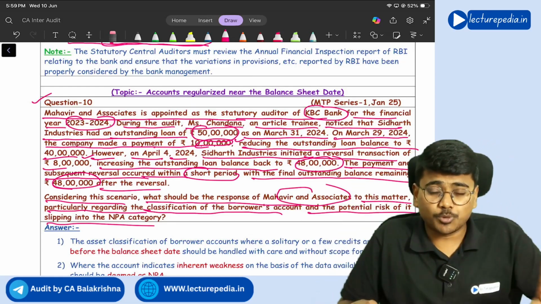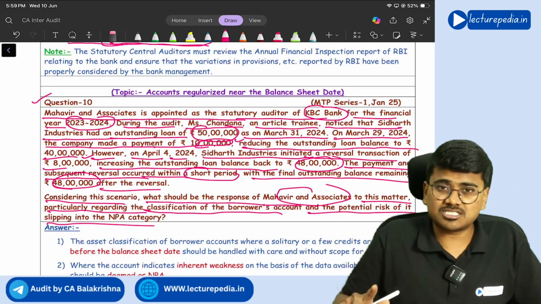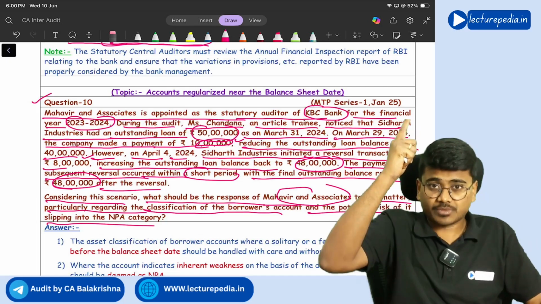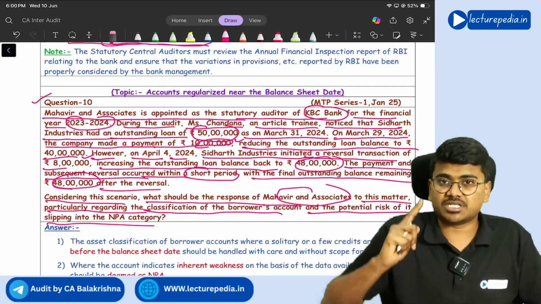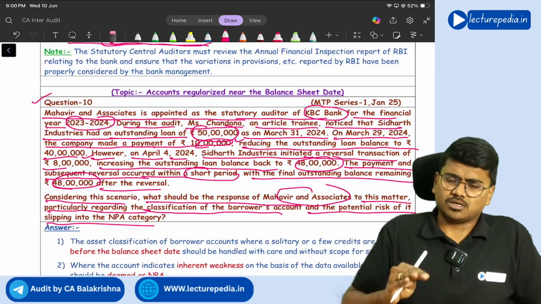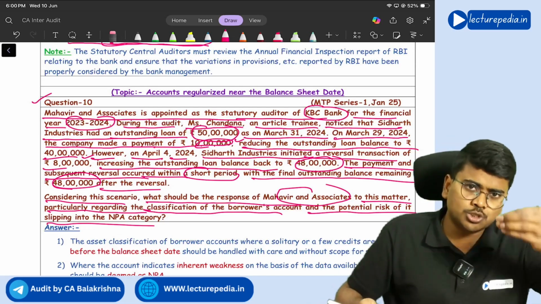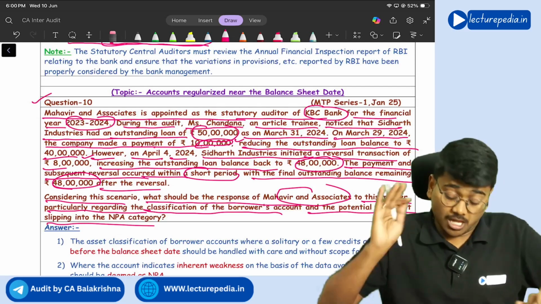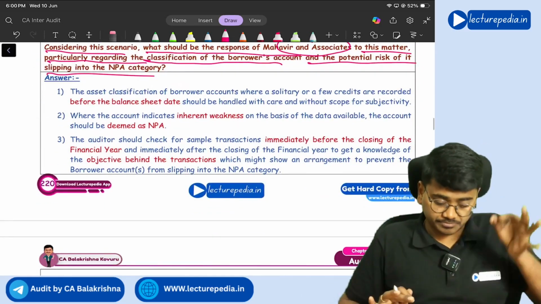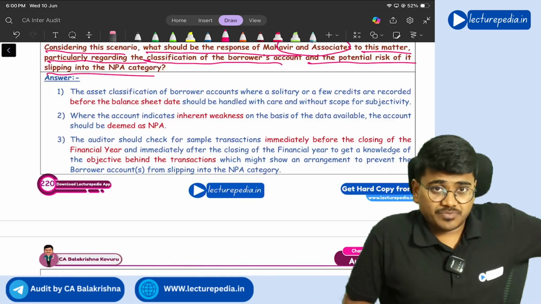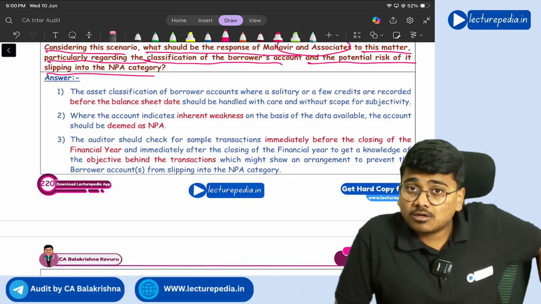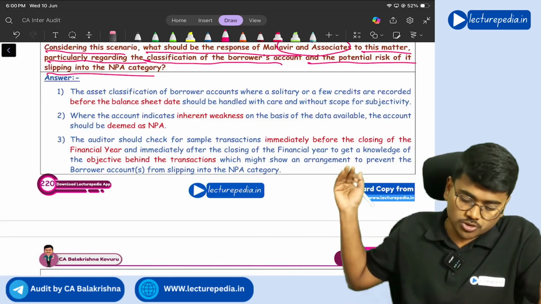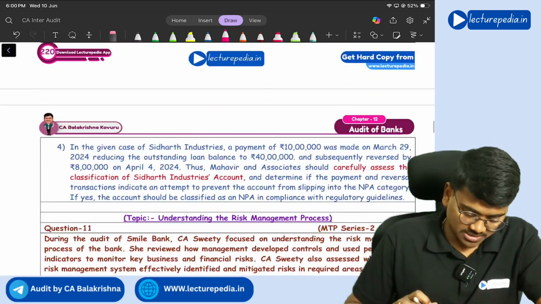Did bank people credit the amount just before the balance sheet date in order to avoid provisioning? Is that the reason? Auditor should check that. However, there could also be possibility that genuinely borrower might have paid the amount. Both the situations are possible, but the auditor has to check whether the reason is genuine or wantedly created in order to avoid the account turning into NPA. Those points only you have to write down. Got it? Yes.